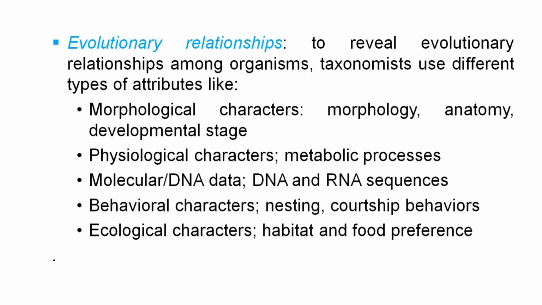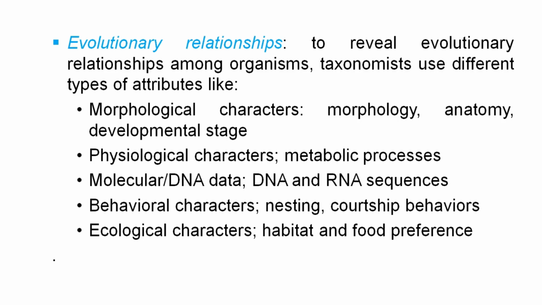Physiological character, metabolic process. There are different types of metabolic processes in the body of living organisms. This physiological character is also another attribute that taxonomists use in order to reveal evolutionary relationship among living organisms. Molecular or DNA data is also another attribute that taxonomists use. The sequence of DNA and the sequence of RNA are used by taxonomists in order to reveal whether organisms are related or unrelated in their evolutionary history.